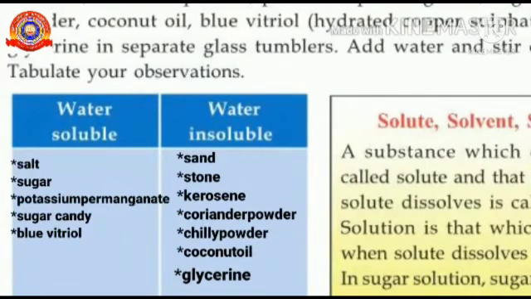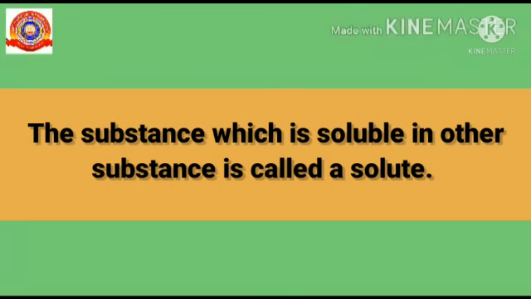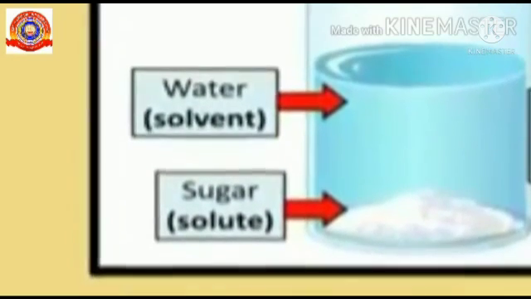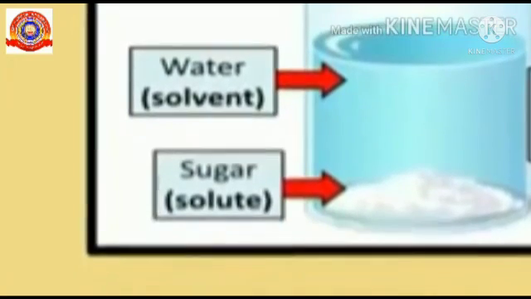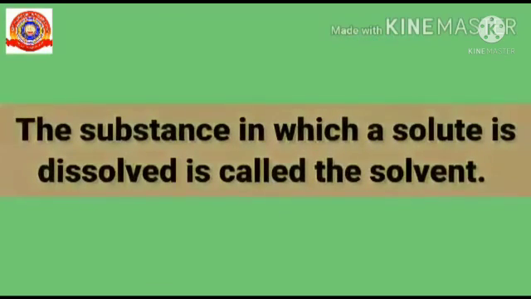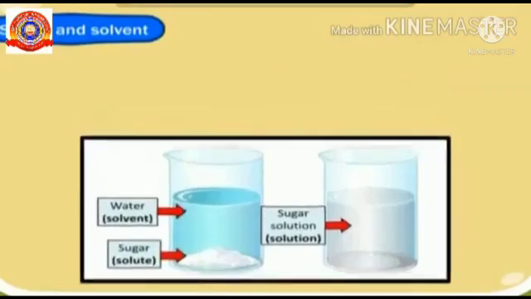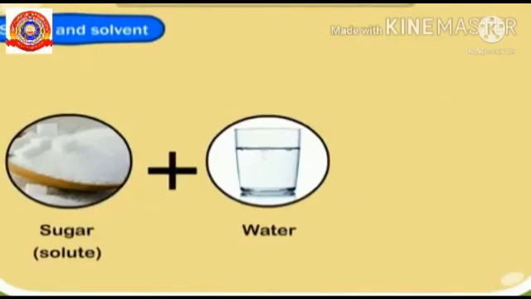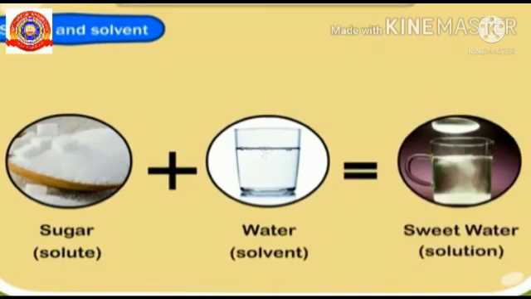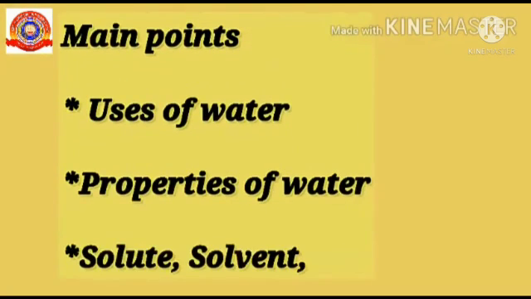So, children, the substance which is dissolved in another substance is called a solute. When we mix sugar into water, sugar dissolves. So, sugar is a solute. The substance in which a solute is dissolved is called the solvent. Here, water is the solvent. Once again, sugar, that is the solute, plus water as the solvent, gives sweet water, that is a solution. Let's summarize the main points we have learnt today. First point, uses of water.